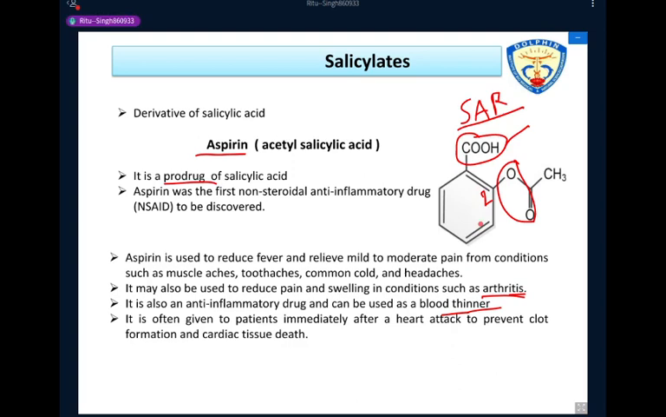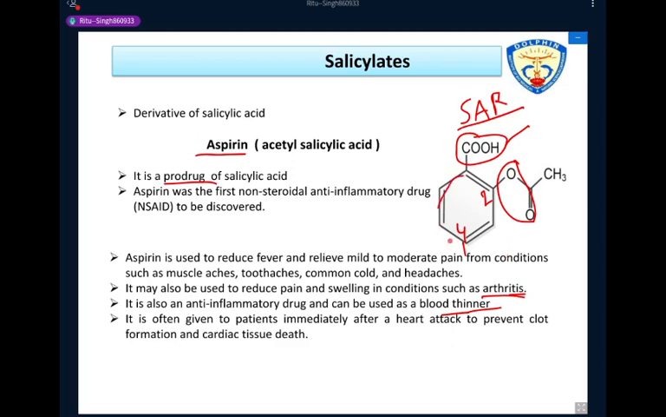Attachment of any substituent at position number 4 will cause the pharmacological activity of aspirin to be lost. So that's why this position is free. No substitution is attached at the fourth position, because when we add any substitution there, the activity of the drug decreases. Okay, clear? Next point, halogen substituent on the benzene ring.